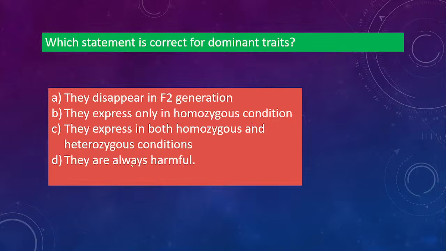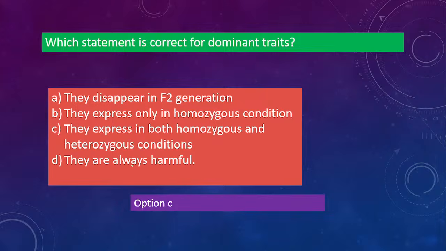Okay, next one. Which statement is correct for dominant traits? They disappear in after generation. They express only in homozygous condition. They express in both homozygous and heterozygous condition. They are always harmful. So which one of these statements is correct for dominant trait? Dominant trait means the one which is dominant over the recessive one. So which one is the correct one?